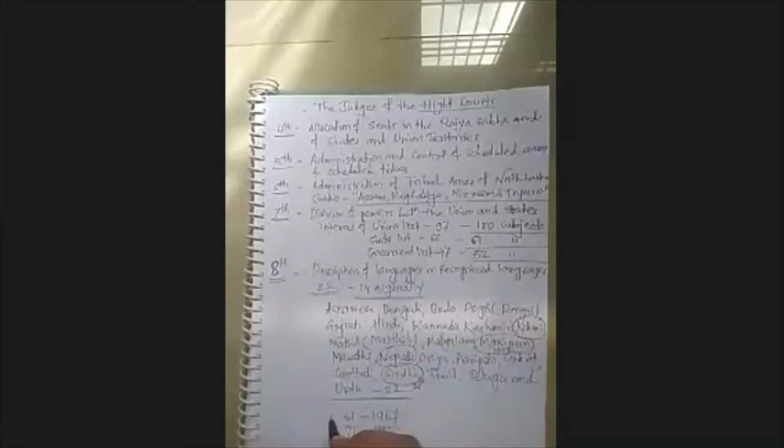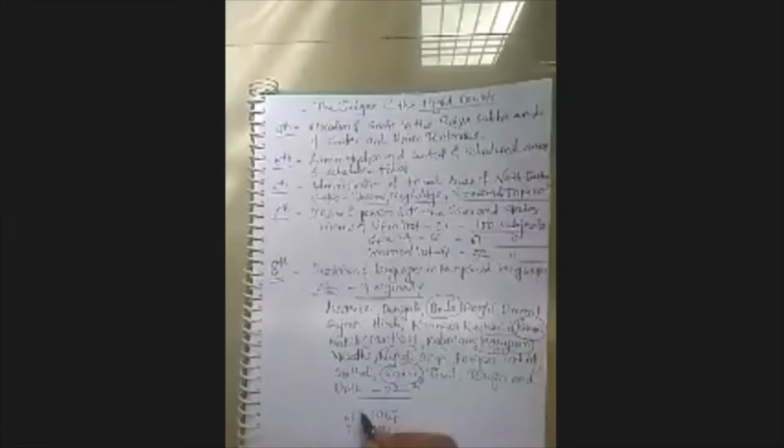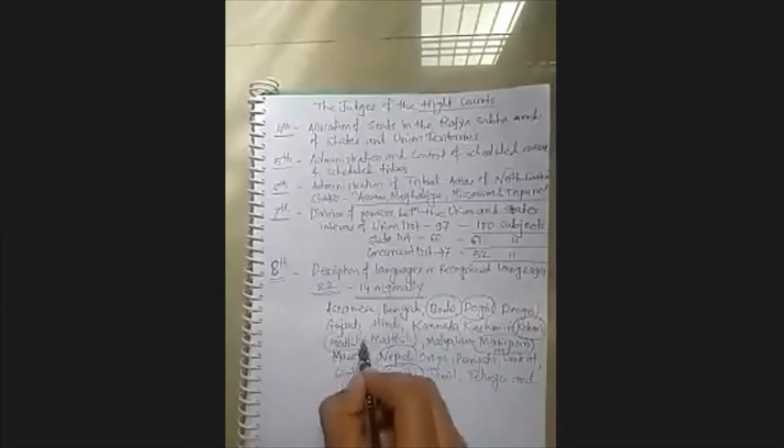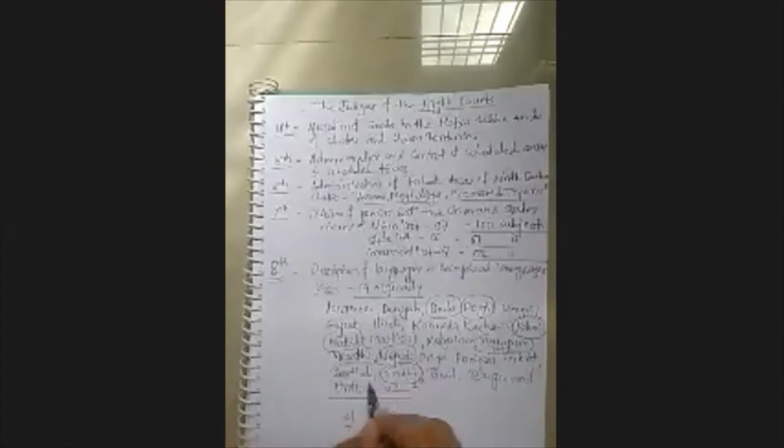And then one more I can add: Bodo, then Dogri, then Maithili, and Santhali. So these 4 languages which we can consider.